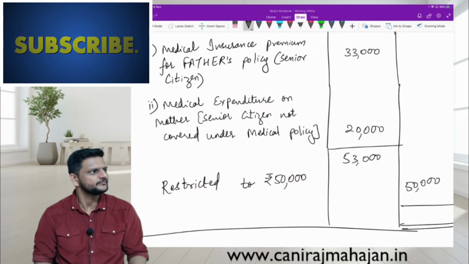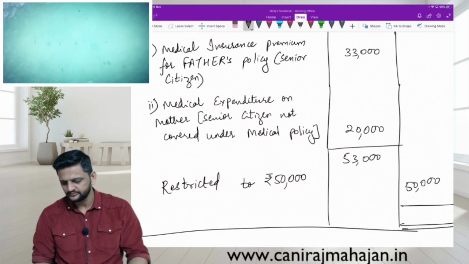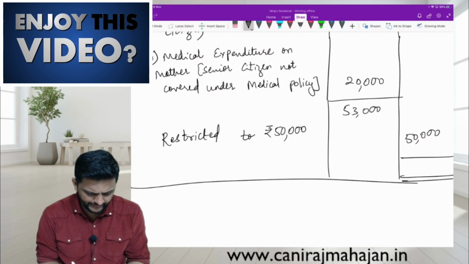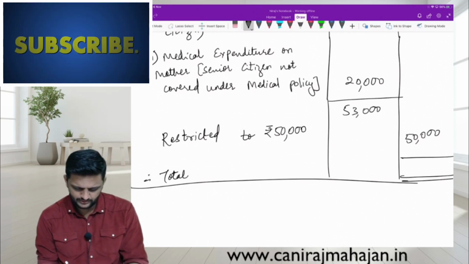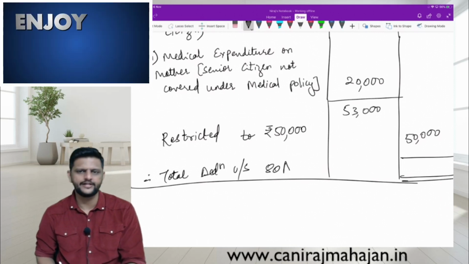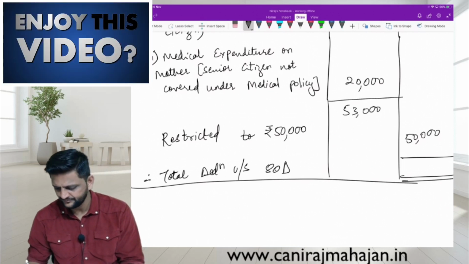Yes, good. Therefore, total deduction under section 80D is 75,000. Everyone.